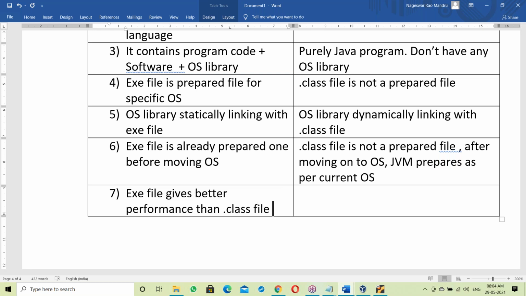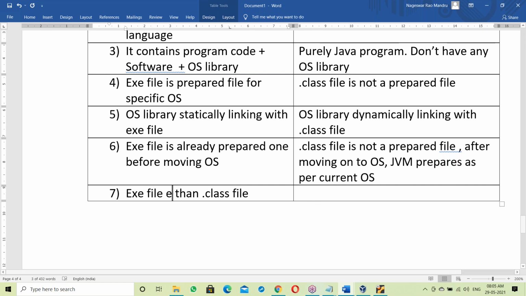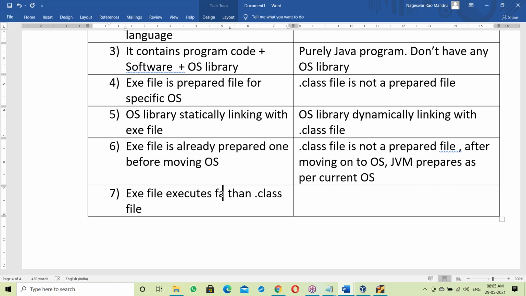The reason is already linked. Yes, already linked. Exe file gives better performance, executes faster than .class file.